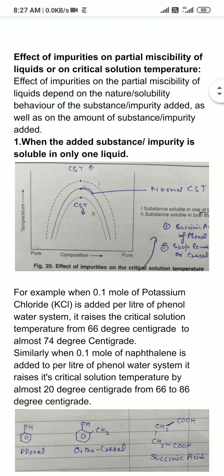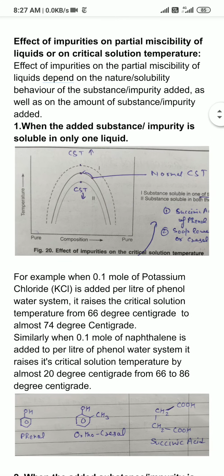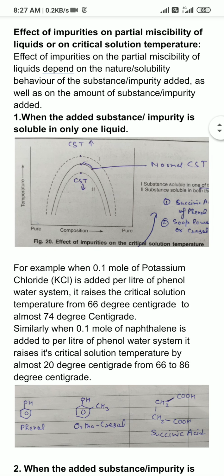So this is all about the effect of impurities on the partial miscibility of liquids or on critical solution temperature. And to conclude, I can simply say if the added impurity is soluble in one liquid, then it will decrease the partial miscibility and will increase the critical solution temperature.